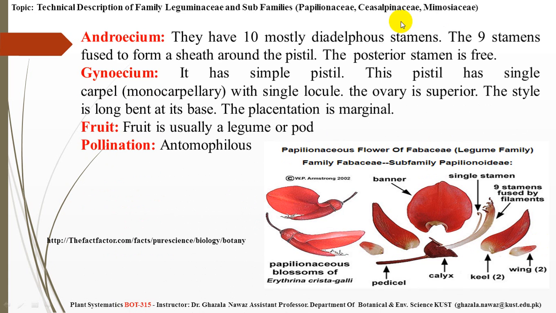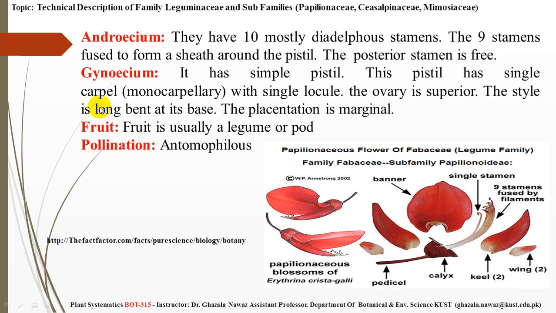Androecium: you can see they have 10 stamens, mostly diadelphous. Diadelphous means 9 are in a group and the single one is free. The 9 stamens fuse to form a sheath around the pistil, and the posterior stamen is free. Gynoecium is a simple pistil with a single carpel, that is monocarpellary, with a single locule. The ovary is superior.